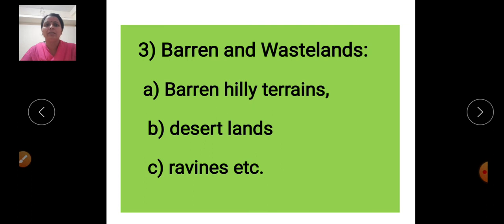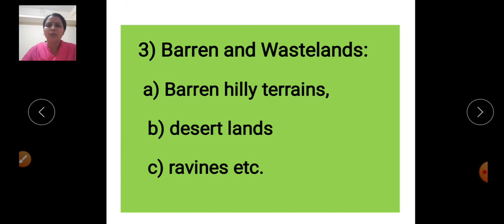Then third, that is the barren and wasteland. Land which we do not utilize for agricultural purpose or any other purpose is barren land and wasteland. There are barren hilly terrains, the hilly region where we cannot use the land for agriculture or any other purpose.